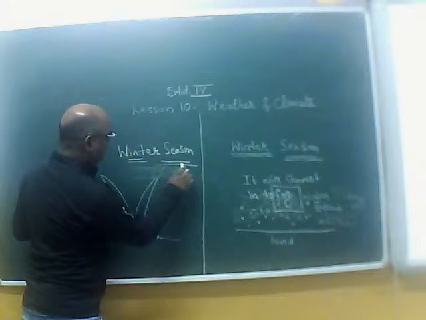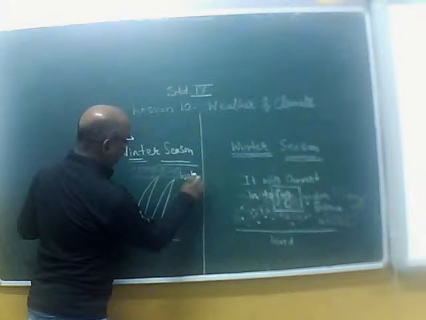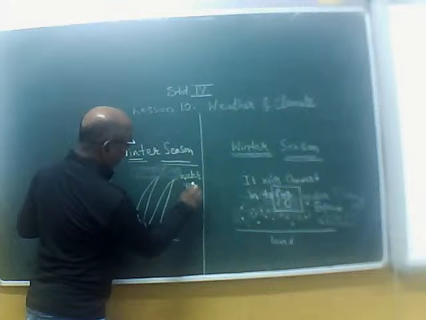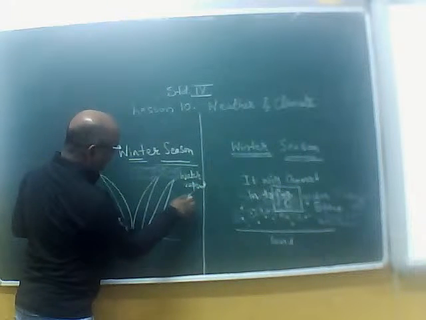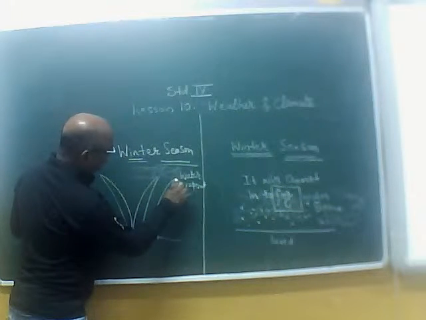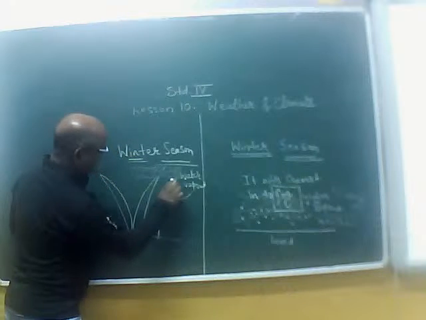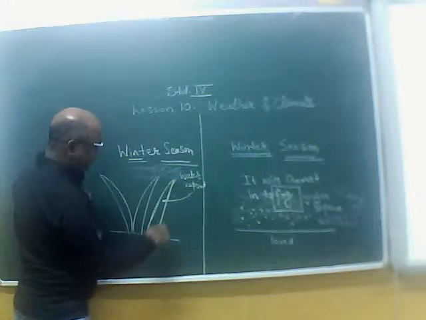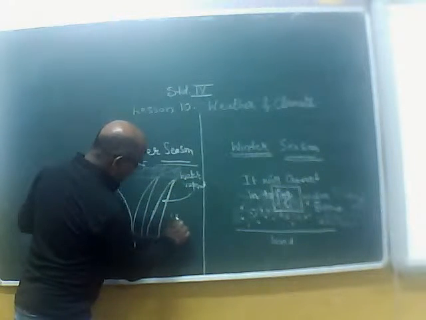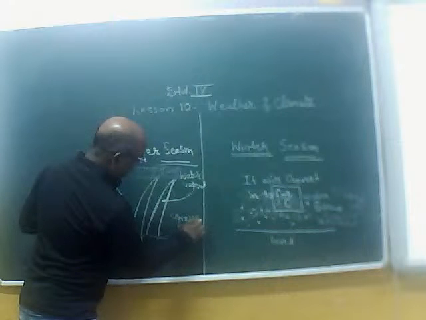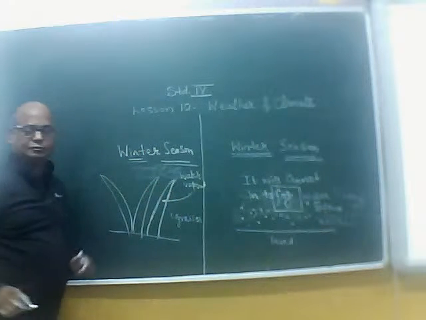Water vapor is there in the air. This water vapor, when it comes in contact with the cold surfaces, like surfaces of the grasses, what will form here?